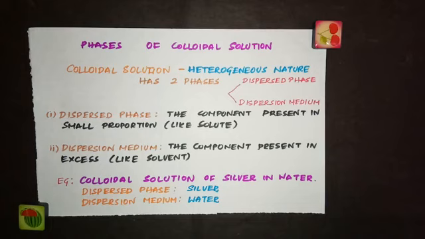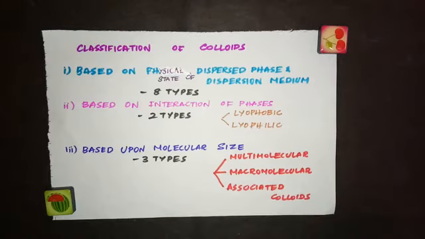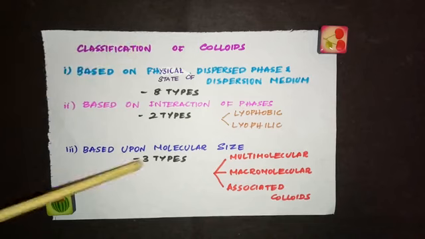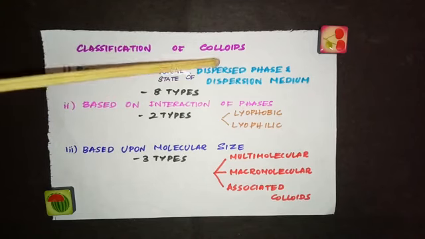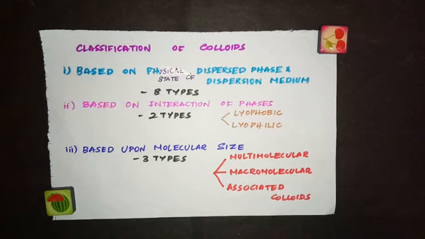Now we are going to see the classification of colloids based on different categories. We can classify colloids based on these three categories. First one, based on the physical state of the dispersed phase and dispersion medium. Whether the dispersed phase is gas and the dispersion medium is liquid, or whether the dispersed phase is solid and the dispersion medium is also solid.